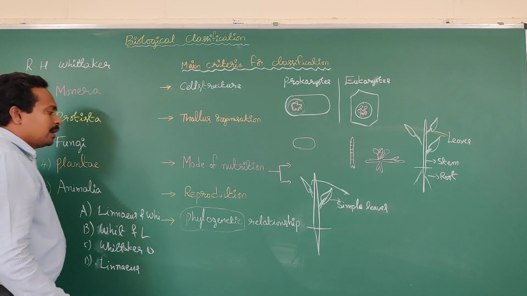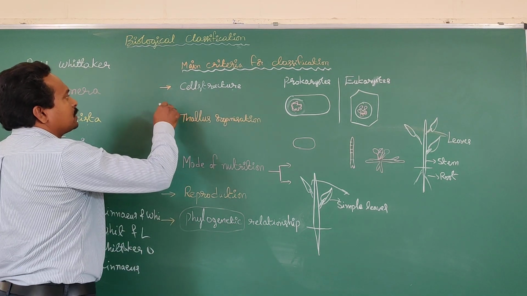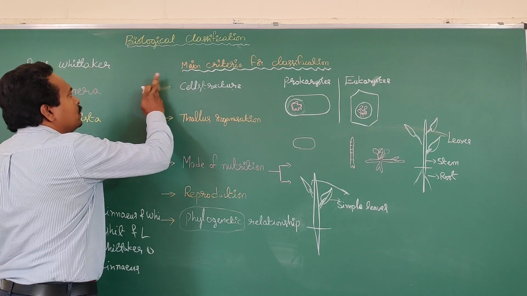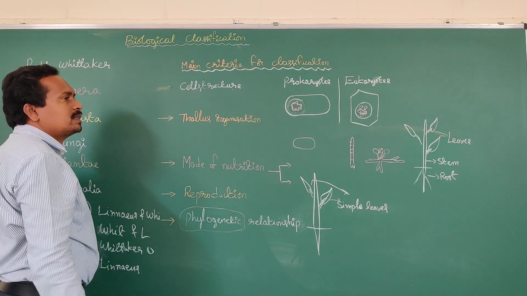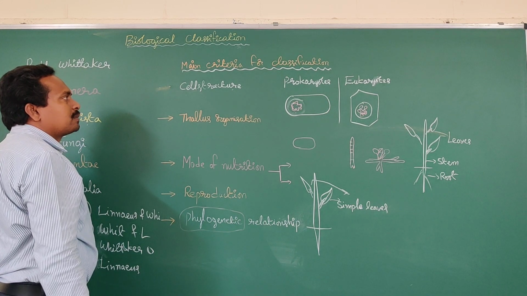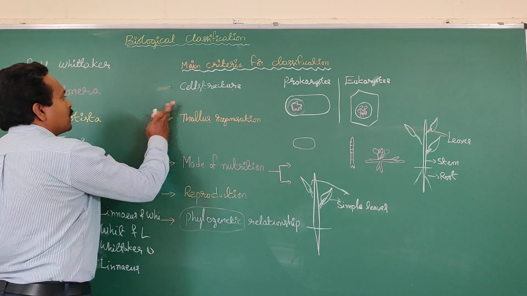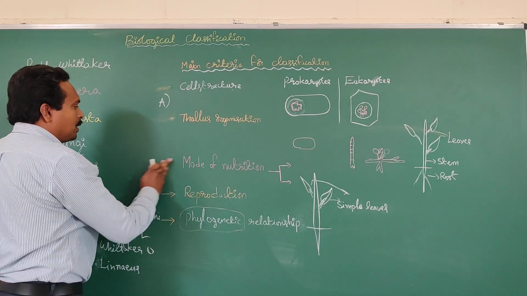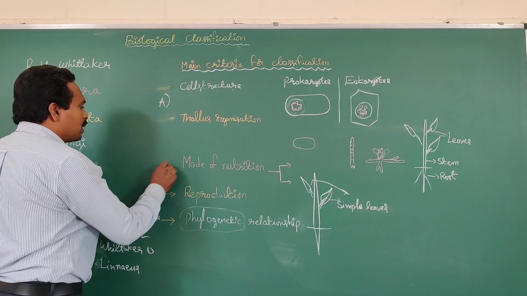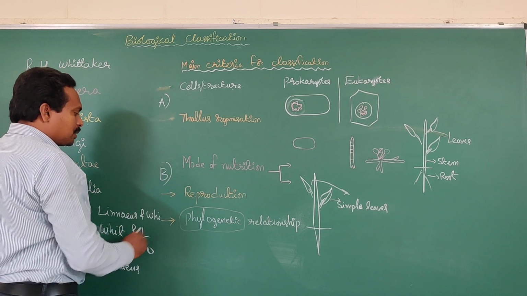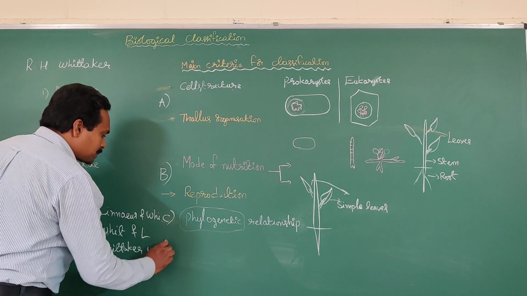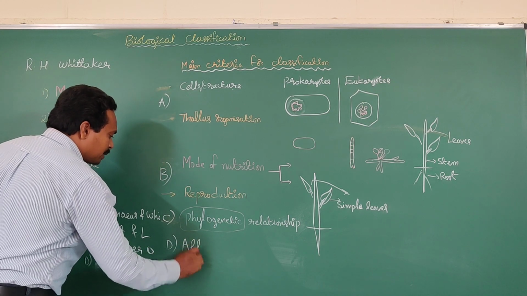Okay. And next, from this concept regarding the objective point of view, which of the following criteria was considered for the 5-kingdom system of classification? Option A is cell structure and cell organization. Option B, mode of nutrition and reproduction. Option C, phylogenetic relationship. Option D, all of the above.